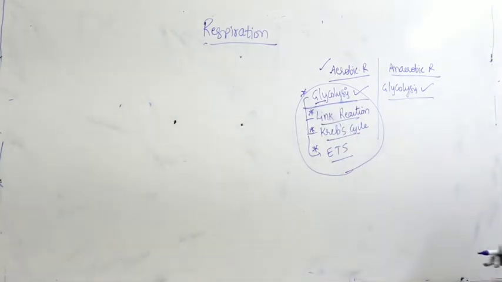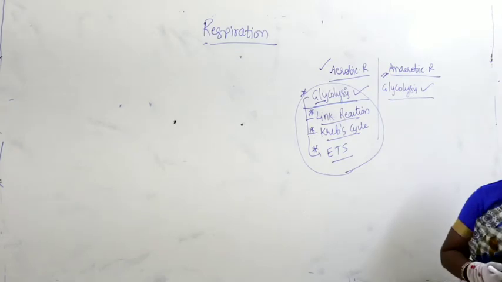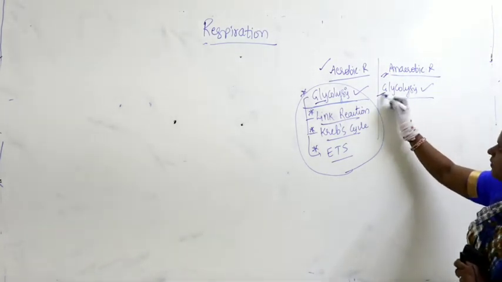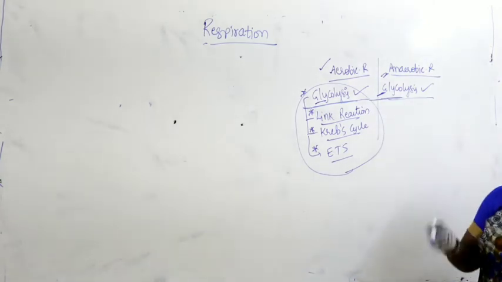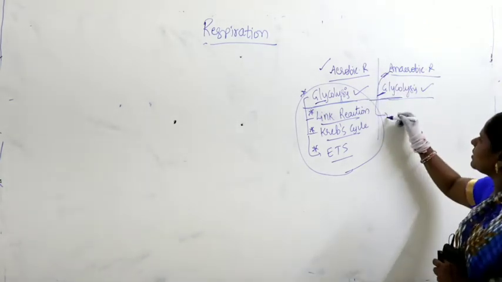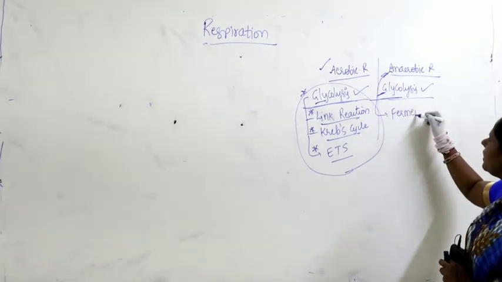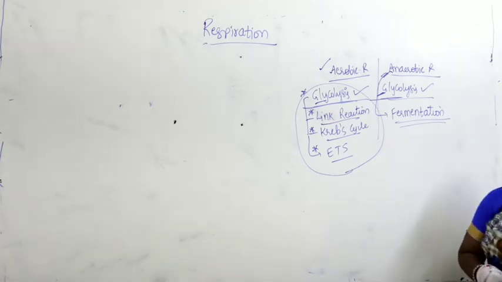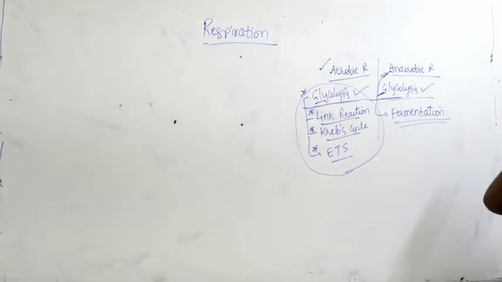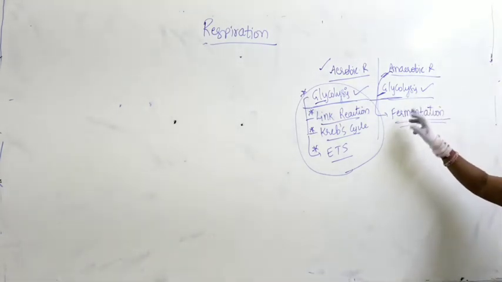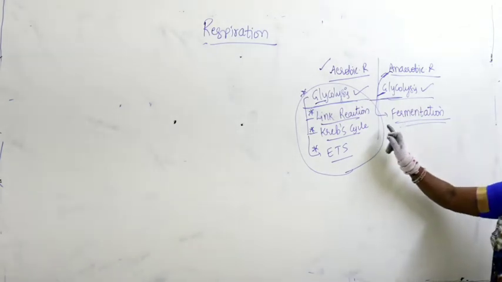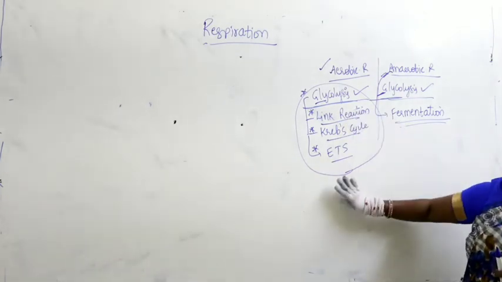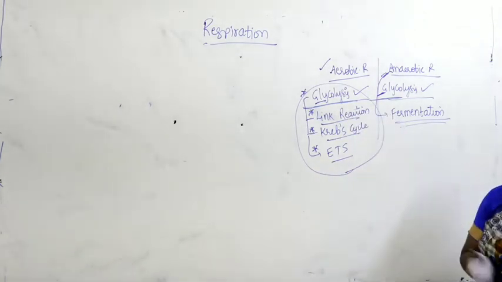But before that, let us start with anaerobic respiration. In anaerobic respiration also, glycolysis is a common pathway, and once we complete glycolysis, then immediately what occurs in anaerobic respiration is nothing but fermentation. So the first step here is glycolysis. That means glycolysis is a common pathway for both aerobic and anaerobic respiration.